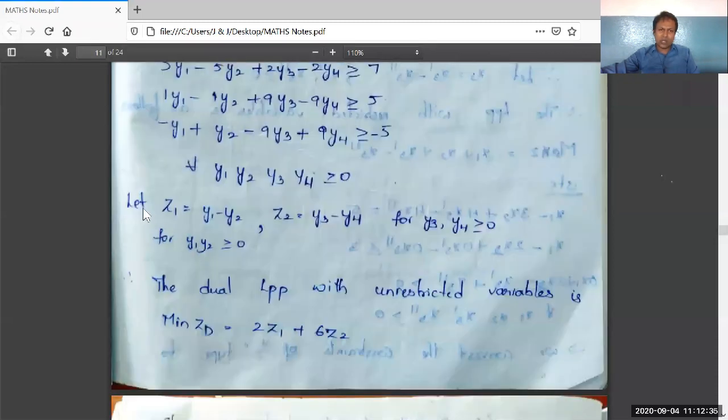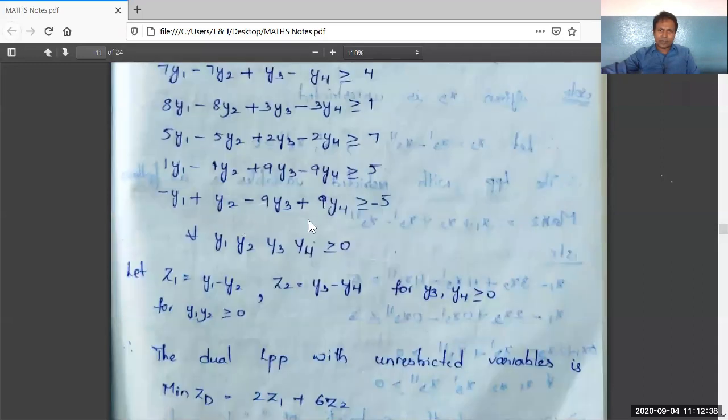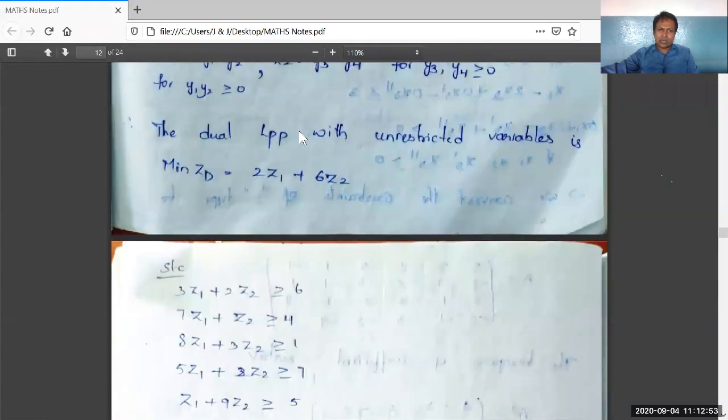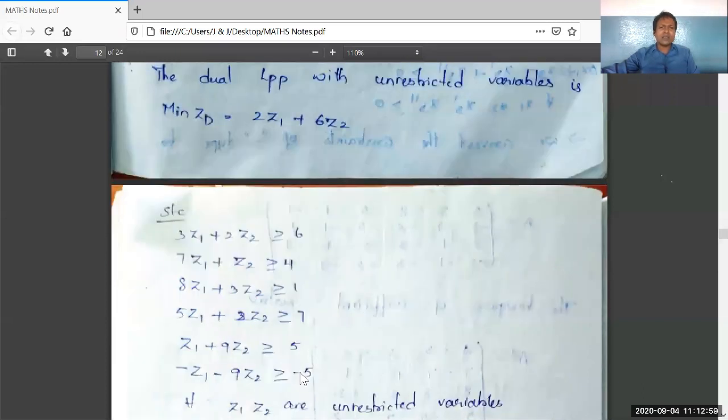That is what I have told you here while writing this last constraint. As it is starting with minus y1, and here it is starting with minus 9 by 3, therefore we should start with minus z1 minus 9z2. Therefore, this is the dual LPP for the given general form of LPP containing equal to constraints and one unrestricted variable. Right, here see carefully. The dual LPP with unrestricted variables is this one. See here what I have written at the last: z1, z2 are unrestricted.